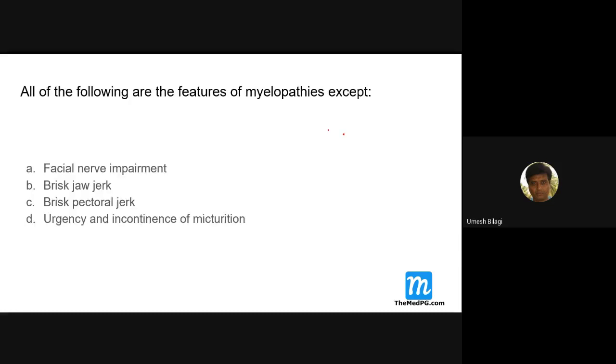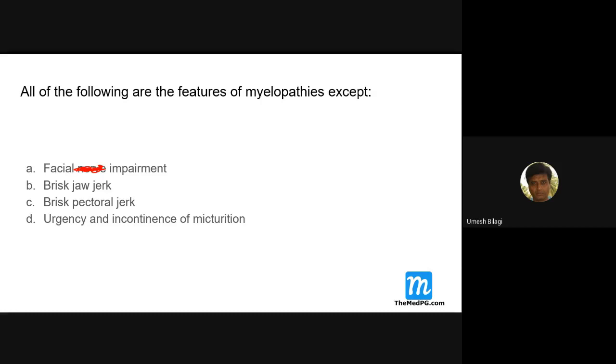All of the following are features of myelopathy except facial nerve involvement. Can you have facial nerve involvement in myelopathy? Brisk jaw jerk. It is not facial nerve involvement. Sorry, I have typed wrongly. Facial involvement it is.